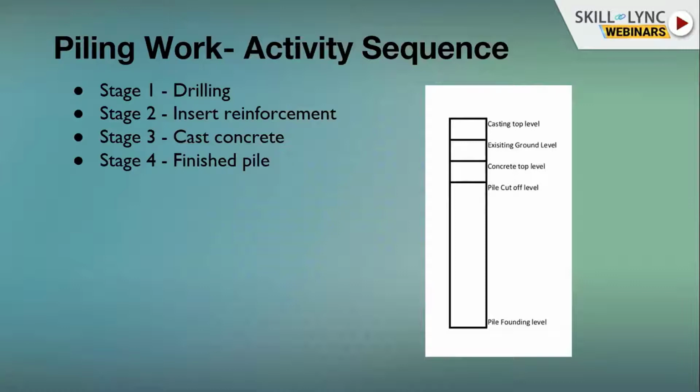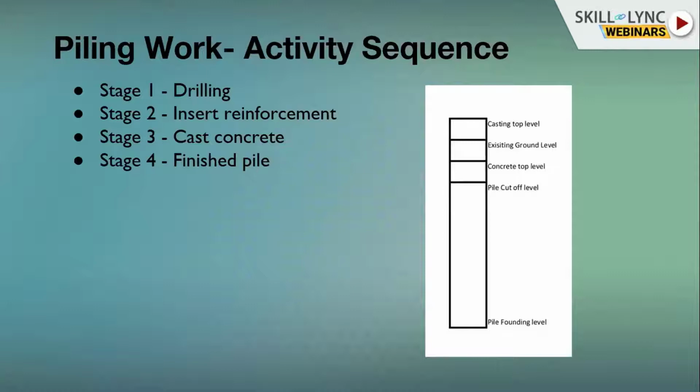This is pile founding level, meaning the resting level of the pile. Pile cutoff level means pile top. Concrete top level means we will do 1 meter extra concreting, considering that there may be some harmful substance at the bottom of the pile, and when we are pouring concrete by pressure, that substance will come up. Because of that, we will do 1 meter or 1.5 meter extra concrete. So this is called pile cutoff level.